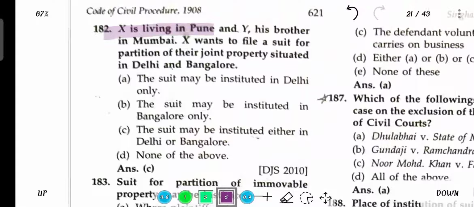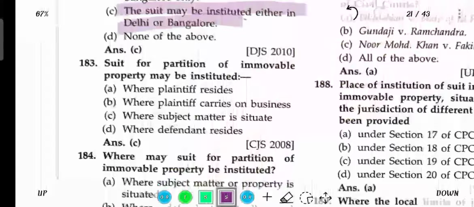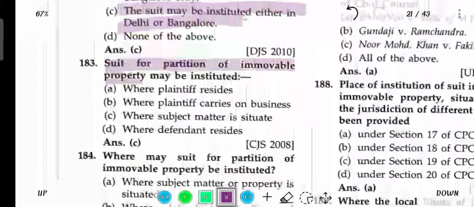X is living in Pune, and his brother Y is in Mumbai. X wants to file a suit for the partition of their joint property situated in Bangalore and Delhi. The suit may be instituted in either Delhi or Bangalore. A suit for the partition of immovable property may be instituted where the subject matter is situated.